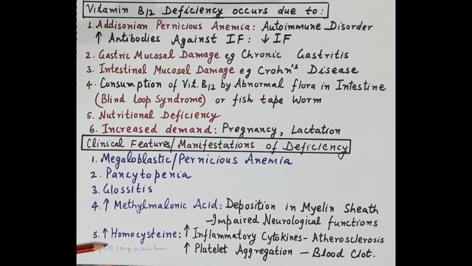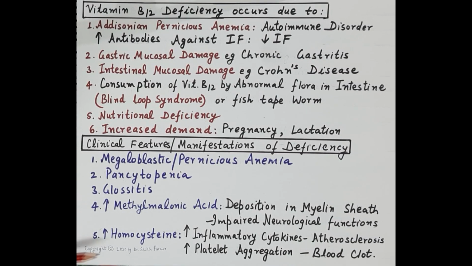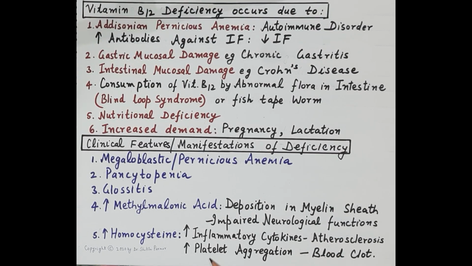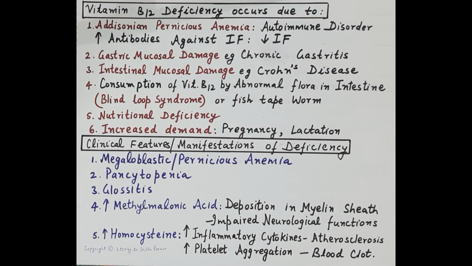The deficiency of vitamin B12 also increases the levels of homocysteine, and increase in the levels of homocysteine increases the inflammatory cytokines, which increases the risk of atherosclerosis. Increase in the levels of homocysteine also causes increase in platelet aggregation, which is responsible for the formation of blood clots, and this all results in ischemic heart diseases.